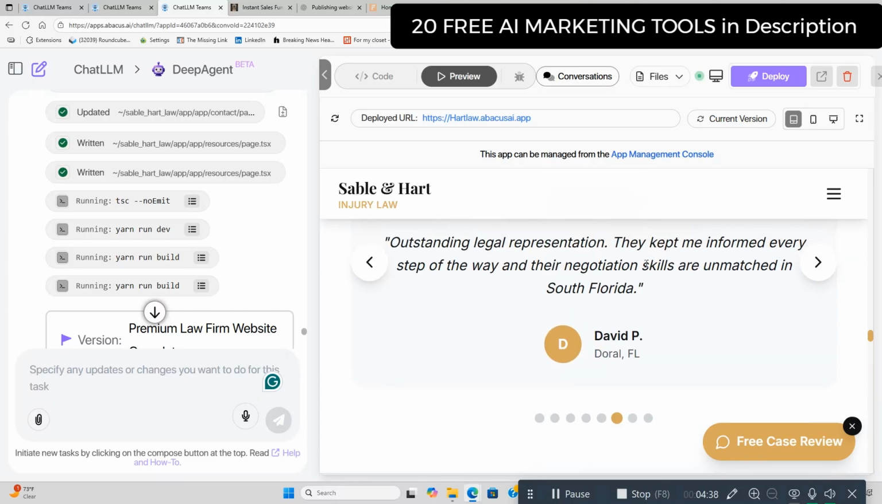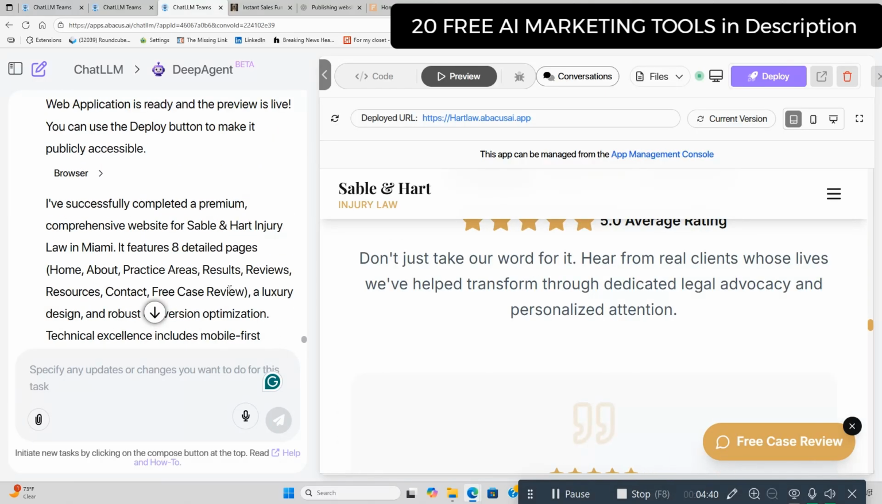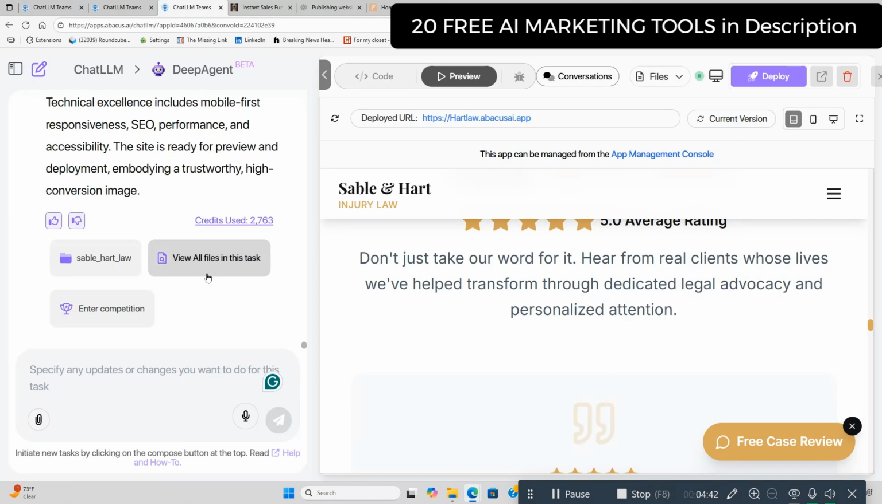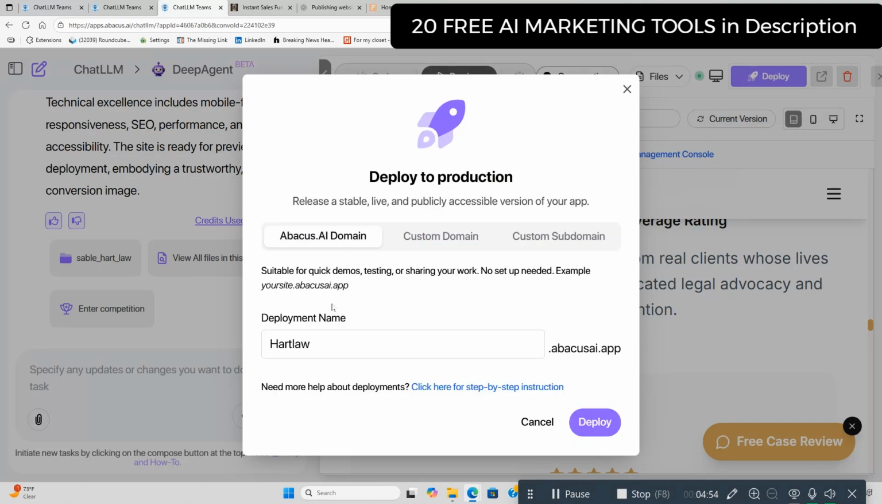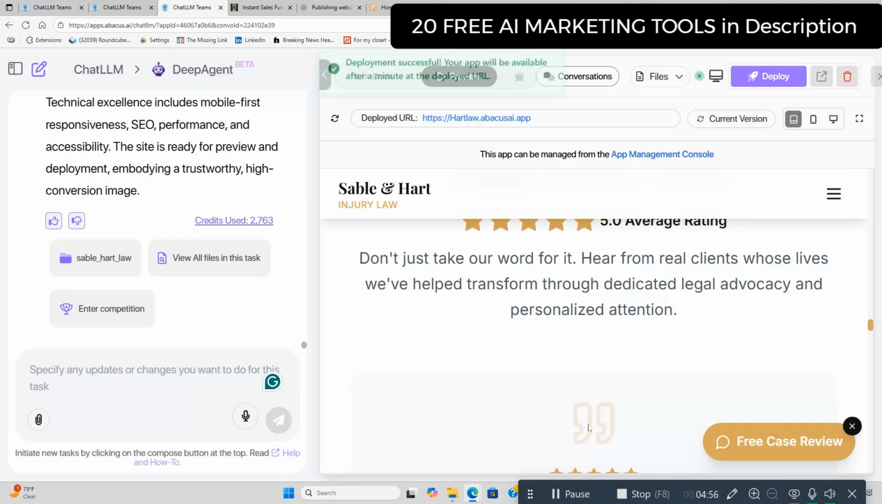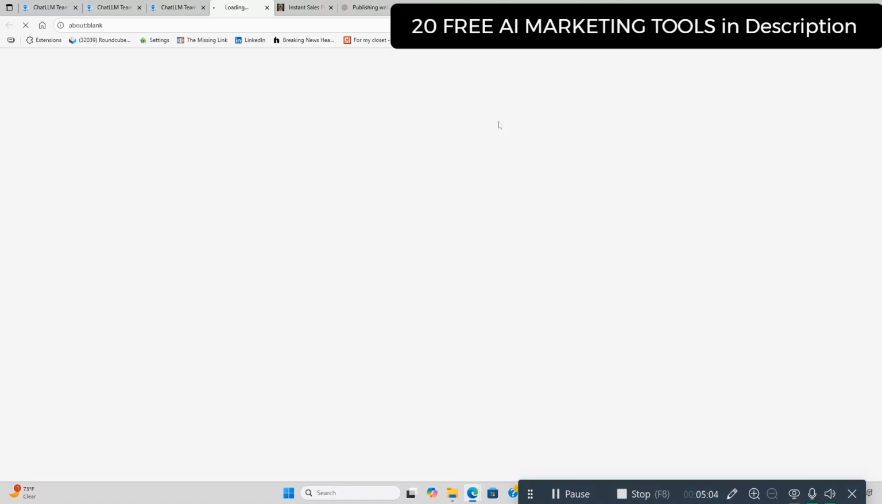I'm going to take you to the top here. We're going to preview it. Let me see if it came up with it. View all. Preview right here. We're going to click the preview button, if it lets me. I already clicked deploy. Here's the deployed URL right here. Okay, here we go. So we're going to click the deployed URL to see what it looks like.